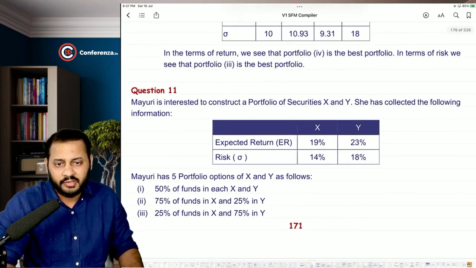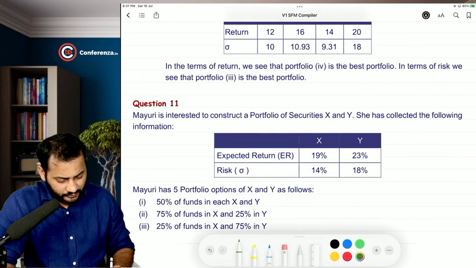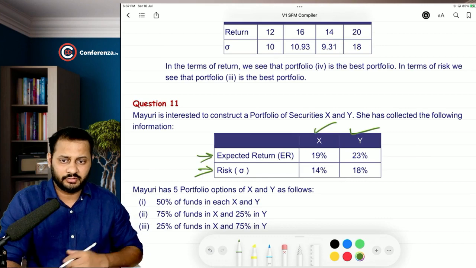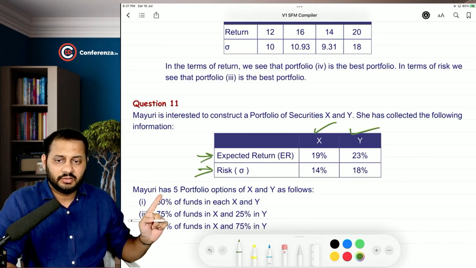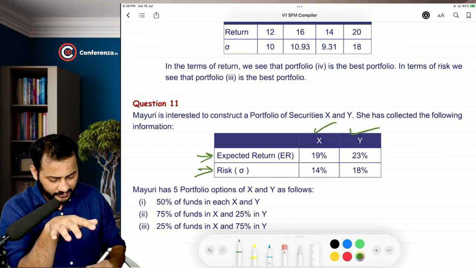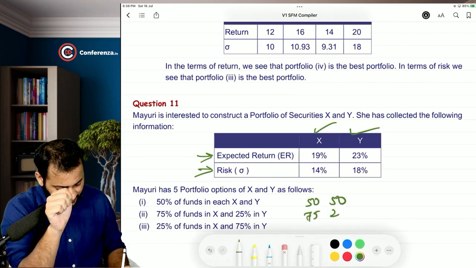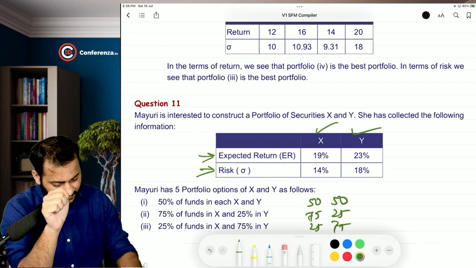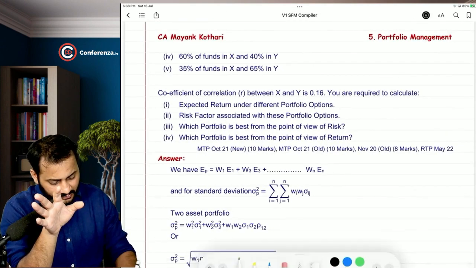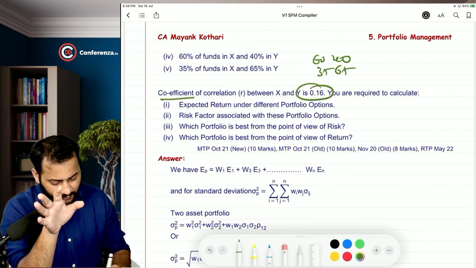11 is also pretty much the same. In this question, what has been given to us? Construct a portfolio of security X and Y. The returns of the two securities and the risk of the two securities are given. Then they are saying that Mayuri has 5 portfolios of X and Y as follows: 50% in each, 75 and 25. So these are the weights: 50 50, 75 25, 25 75. Only the weights are changing. 60 40, 35 65. Coefficient of correlation is 0.16.